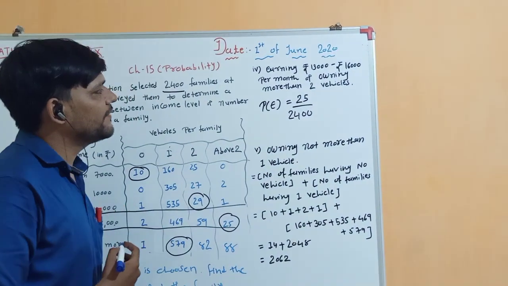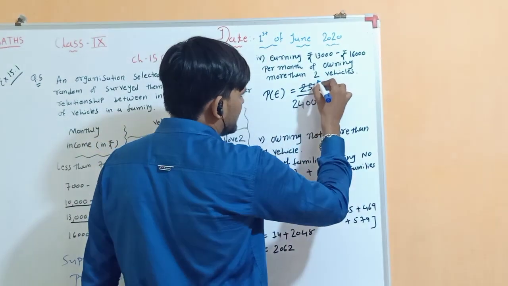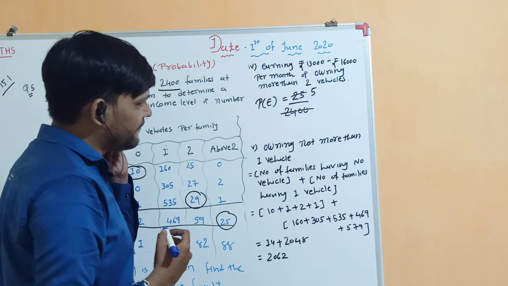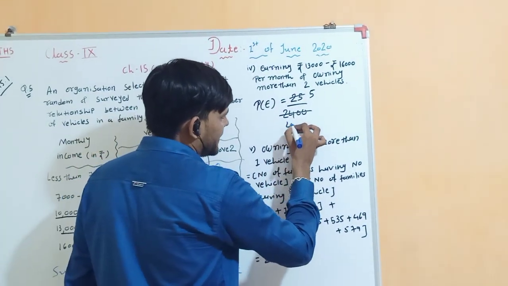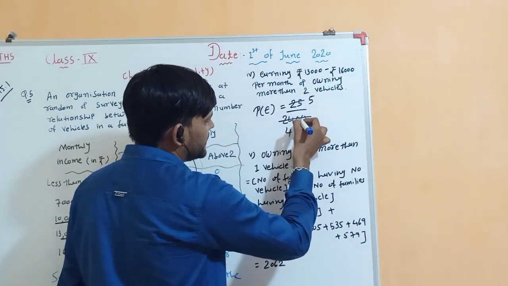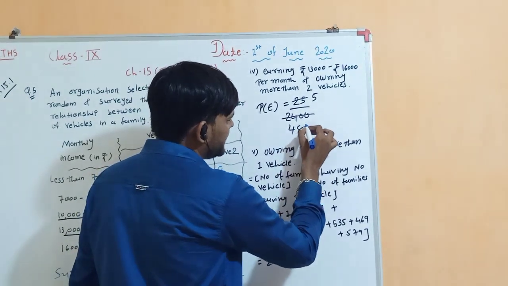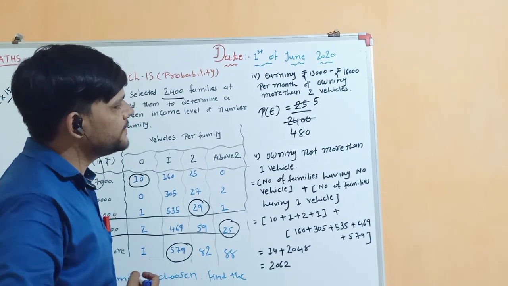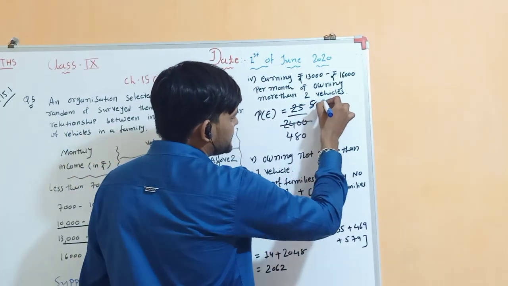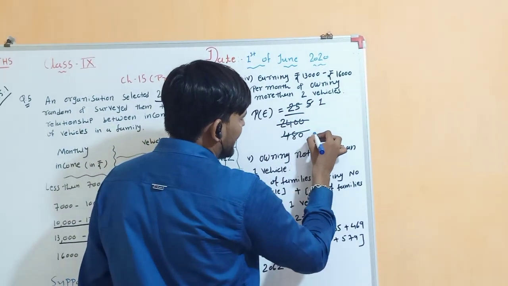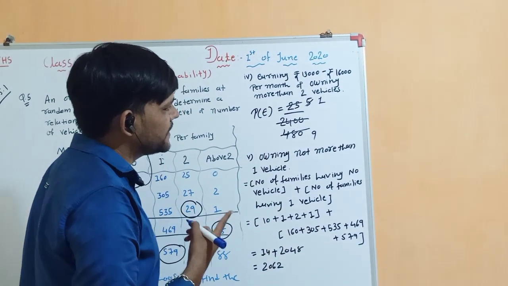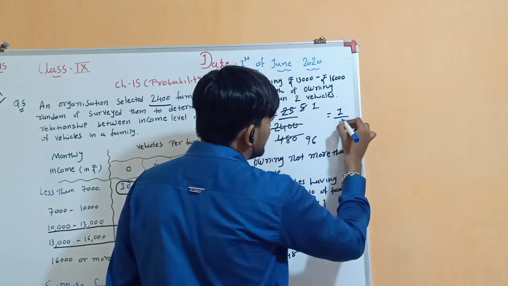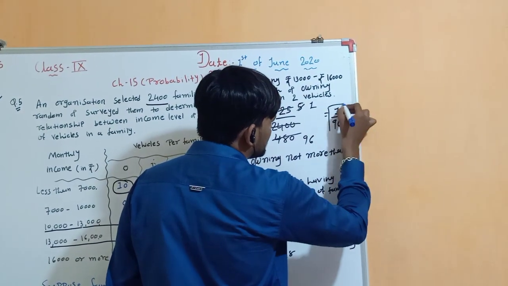Both should be divisible by 5. So 5 5s are 25. If you divide 2,400 by 5, 5 4s are 20, remainder is 4, becomes 40, 5 8s are 40 and 0 as it is. That means 5 upon 480. Again it should be divisible by 5. So 5 1s are 5, 5 9s are 45, remainder is 3, becomes 30, 5 6s are 30. So your answer is 1 upon 96.